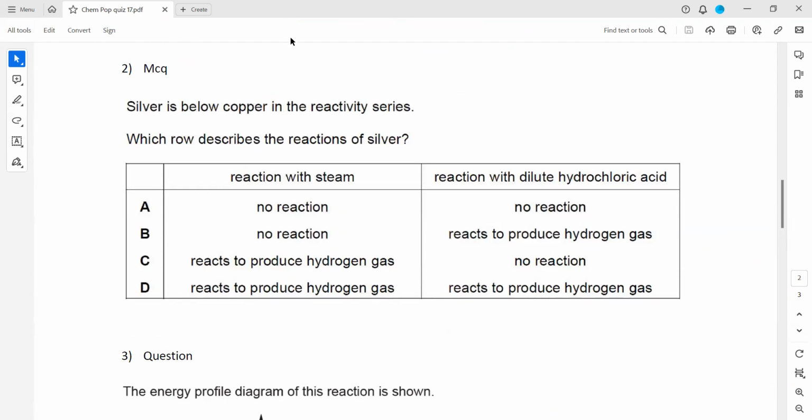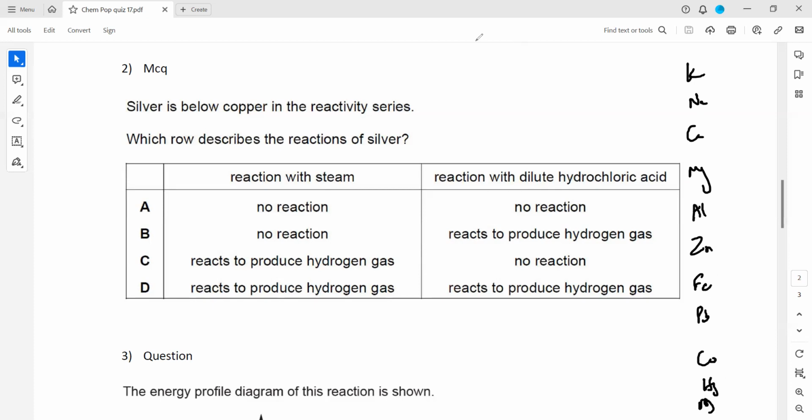In question 2, silver is below copper in the reactivity series, and we must describe the reactions of silver. Below in the reactivity means it is less reactive. So when we talk about the reaction of the metals, we have potassium, sodium, calcium, magnesium, aluminium, zinc, iron, lead, copper, mercury, gold, silver, platinum.